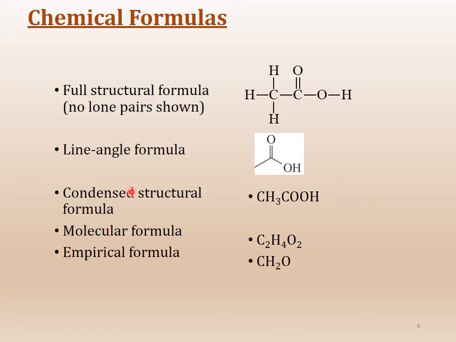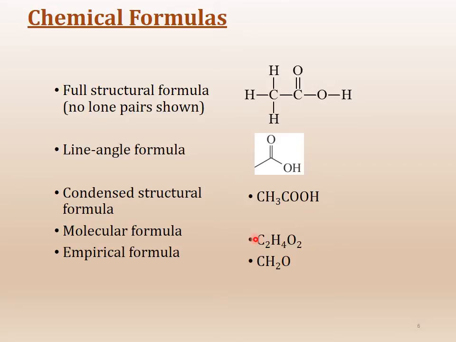That's the line formula. The condensed structure formula is when you write everything out in a line. And in some cases you can do the condensed structure, in some cases you cannot. So it depends. If it's a straight chain, it's not really a problem, but sometimes for cyclic structures, it's a little bit harder. So here, what you do is you go atom by atom. So C, which has 3 hydrogens connected to it, and then another C, carbon, which has 2 oxygens connected to it, and then the hydrogen. Okay, so you just write everything as it is connected.